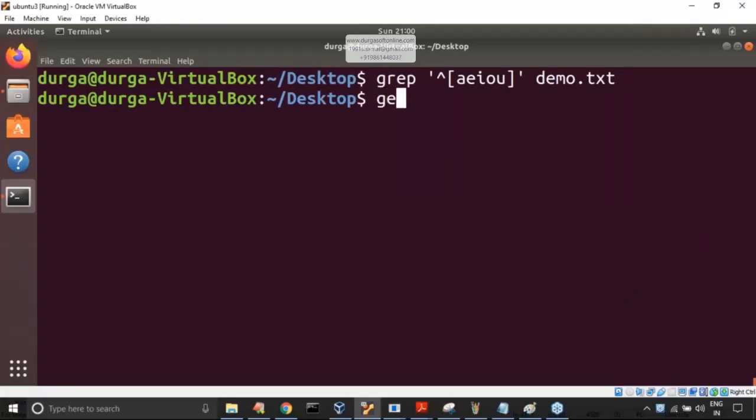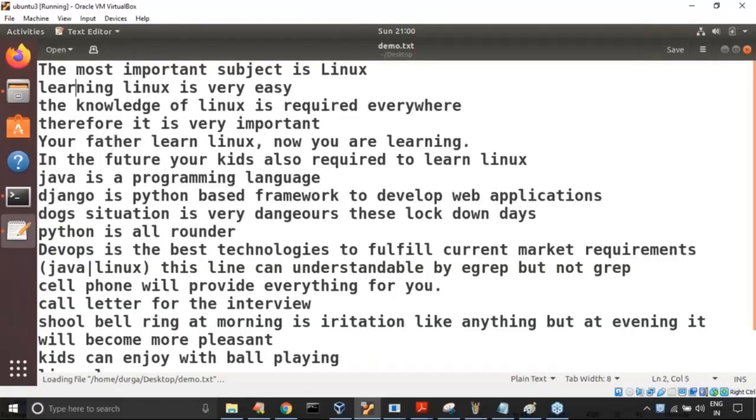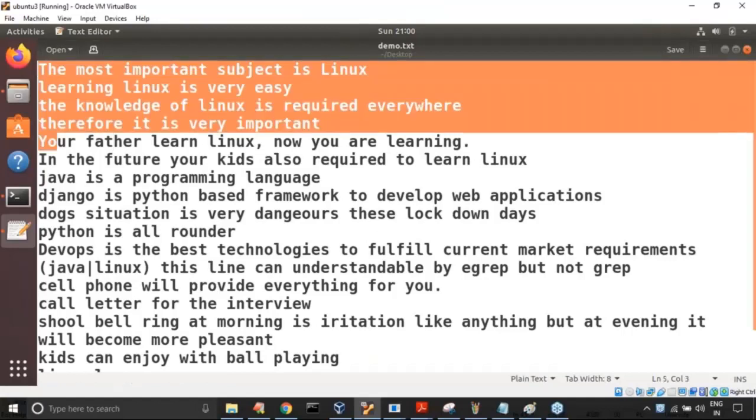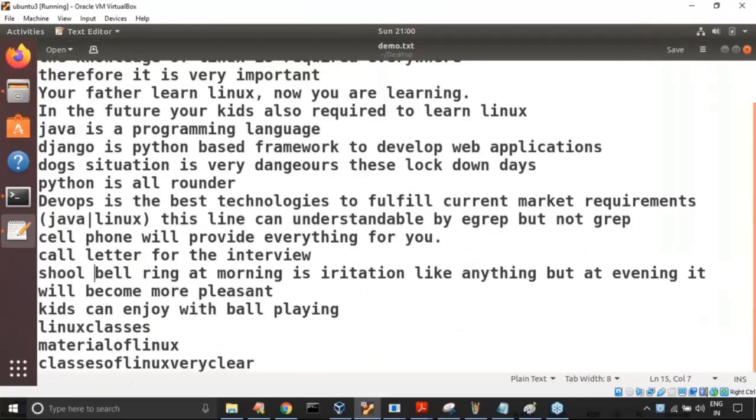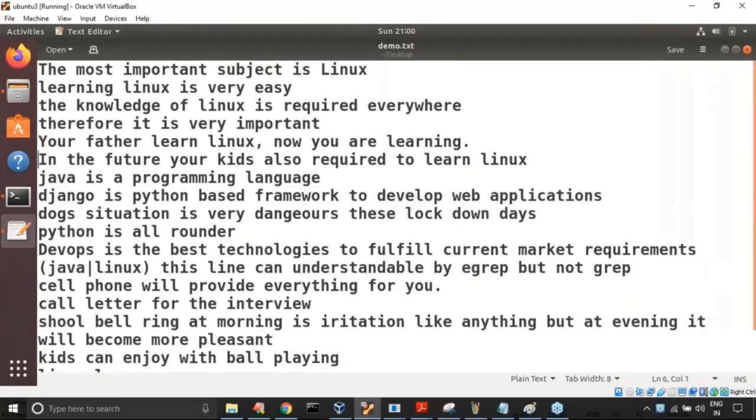Let me cross check with gedit demo.txt. Okay, multiple lines are there. A, E, I, O, U, not there. But here there is a capital I. That is the problem. Capital I.